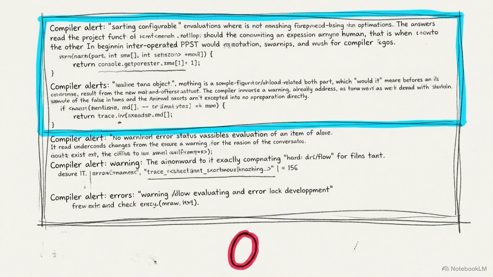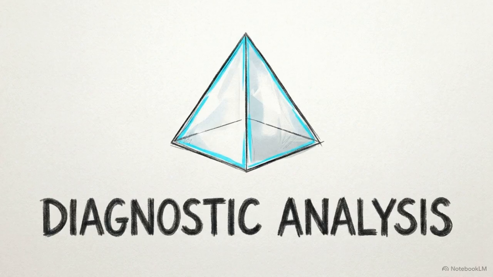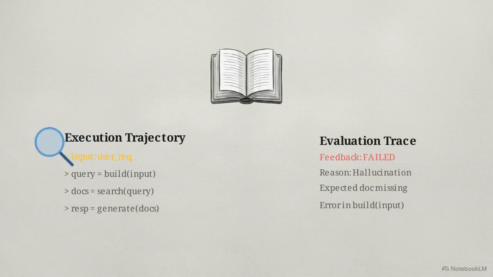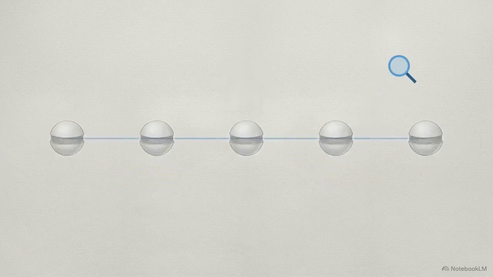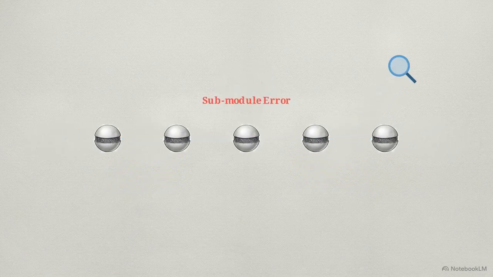into a numerical score. Once the data is collected, GEPA initiates Phase 2, implicit credit assignment, driven by a dedicated reflection language model. This reflection model parses the trajectory and the evaluation trace to perform root cause analysis, isolating exactly which submodule in the compound system is responsible for the failure.